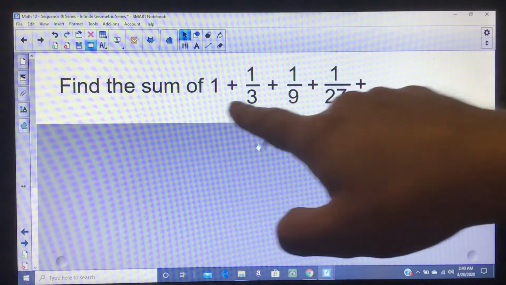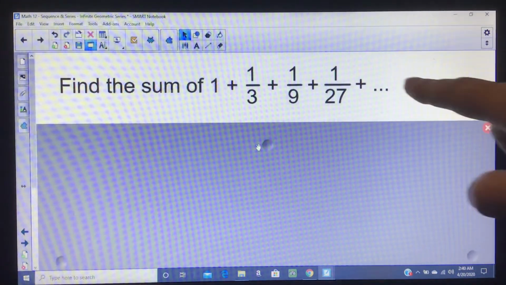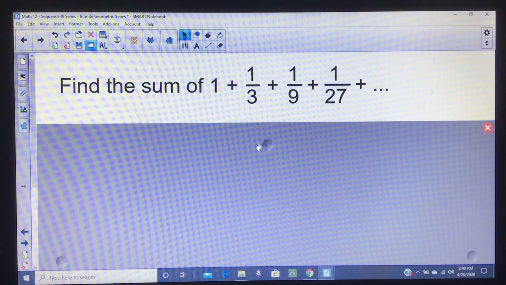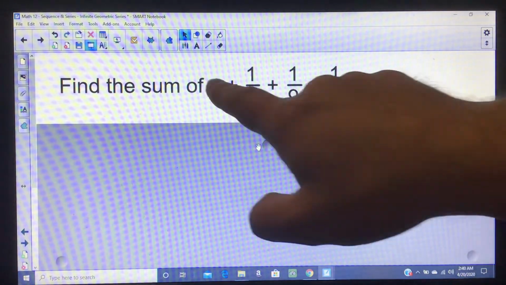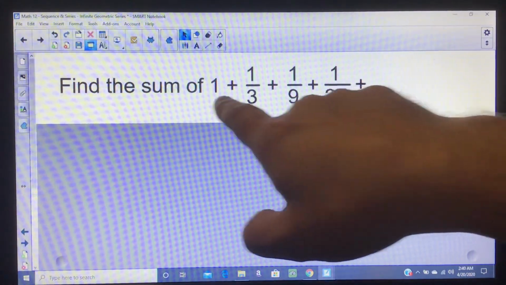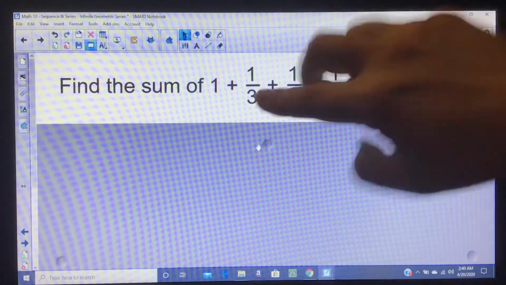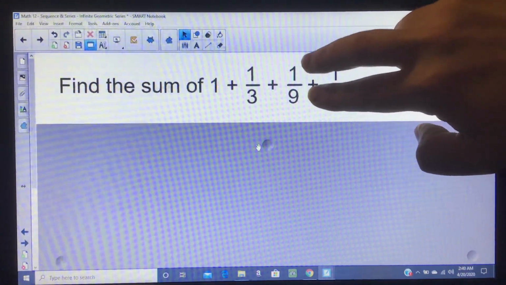So if we add 1 plus 1/3 plus 1/9 plus 1/27, and so on, so long as it's a geometric series and the common ratio is between 1 and -1, we can do it. So let's just verify that. Well, the common ratio here is 1/3. Basically, from 1 to here, you have to divide by 3 or multiply by 1/3. If you multiply by 1/3 again, you get 1/9.